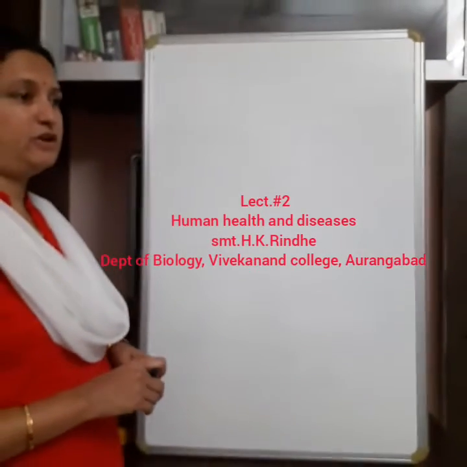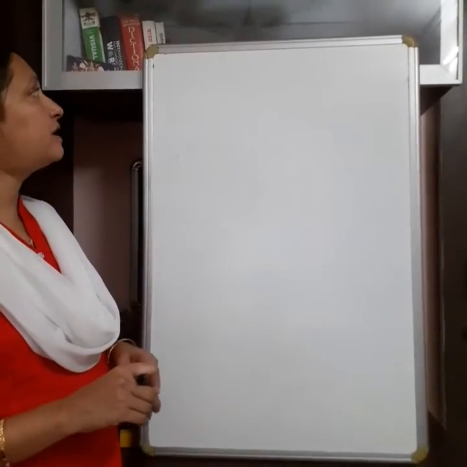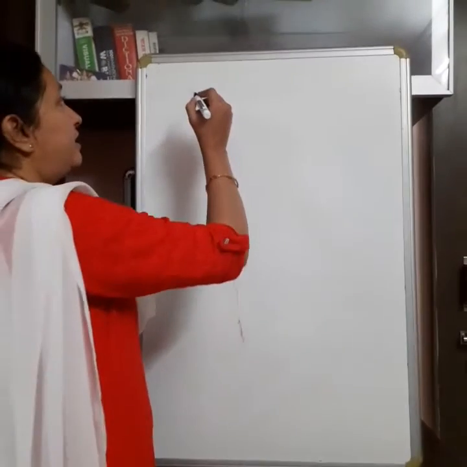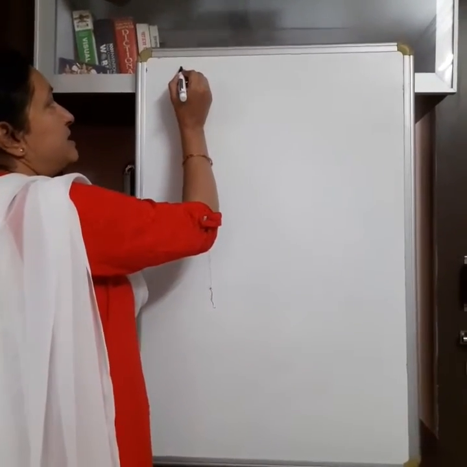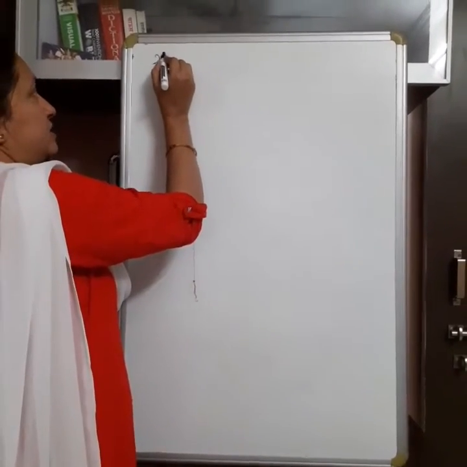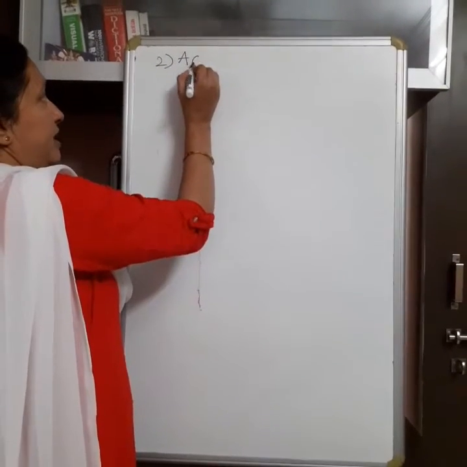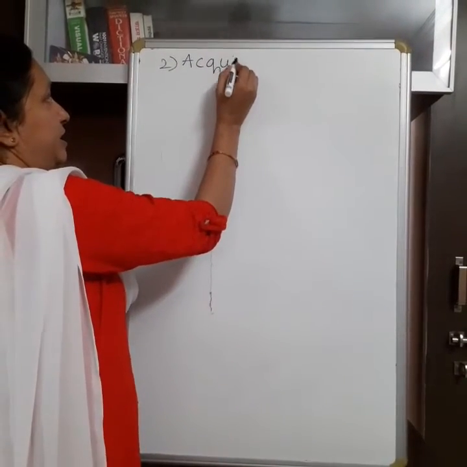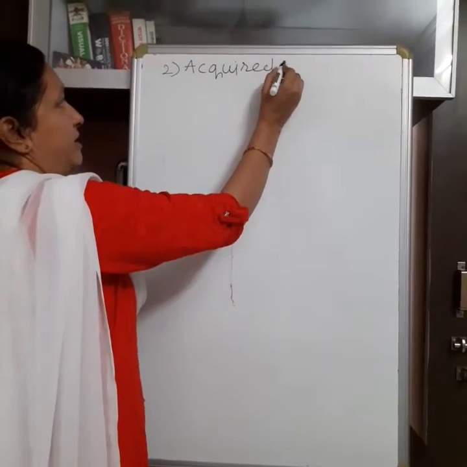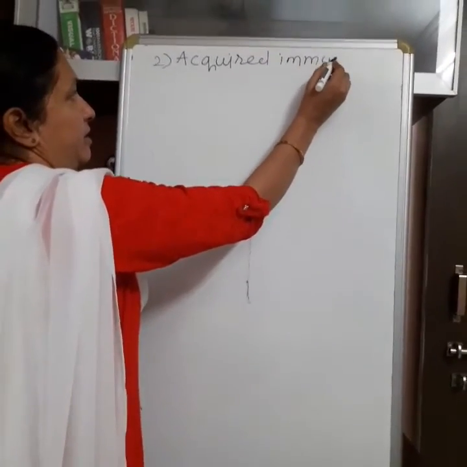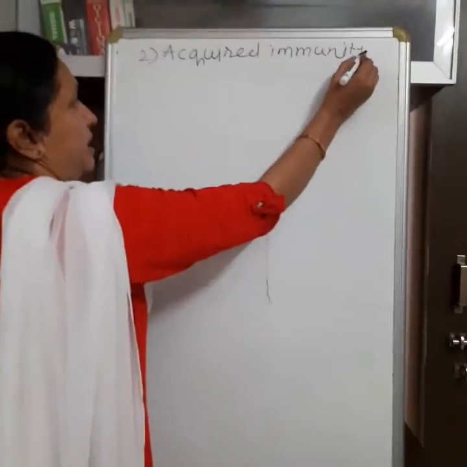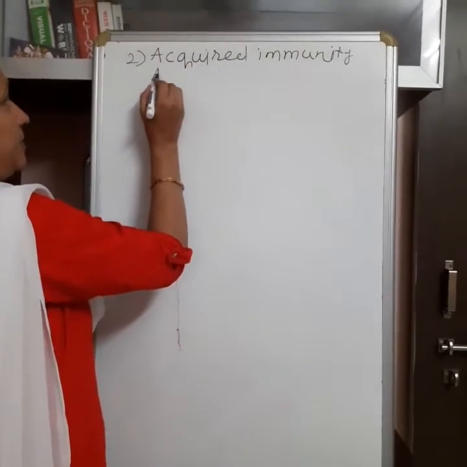In the last lecture, you have studied the first type of immunity, the innate immunity, means the immunity which is present since birth. And now the second type of immunity is called acquired immunity. It is also known as adaptive immunity.